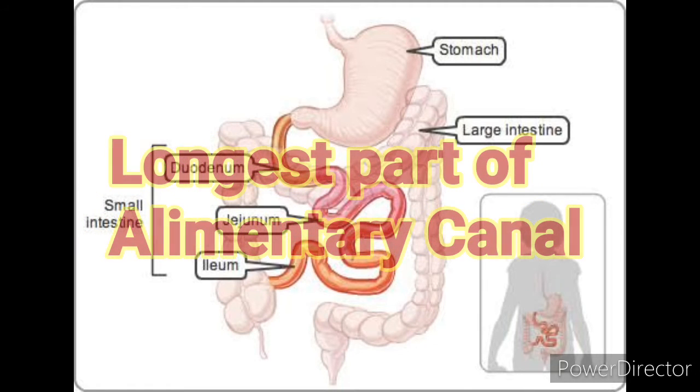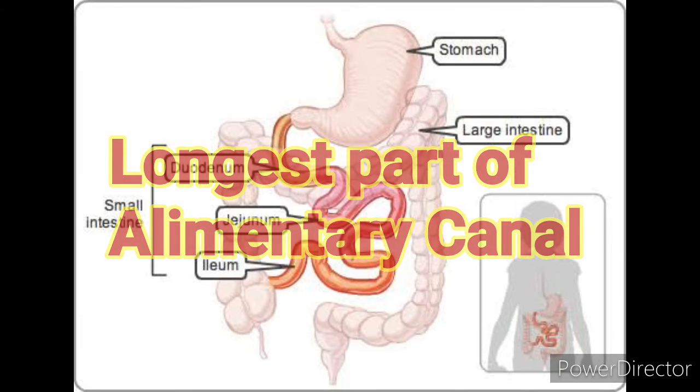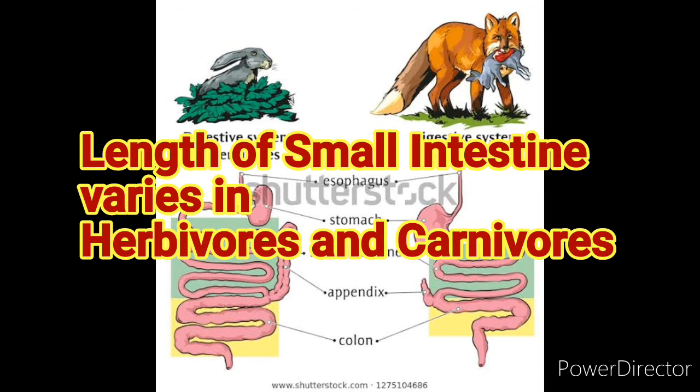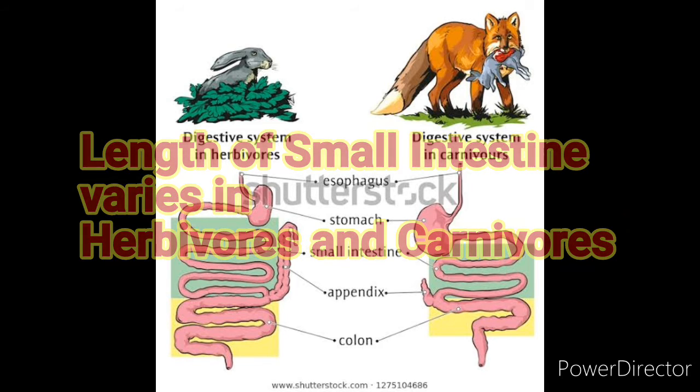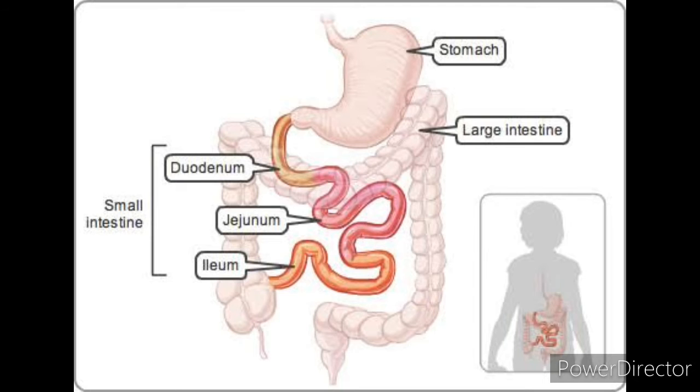From the stomach, the food now enters the small intestine. This is the longest part of the alimentary canal, which is fitted into a compact space because of extensive coiling. The length of the small intestine differs in various animals depending on the food they eat. Herbivores eating grasses need a longer small intestine to allow the cellulose to be digested. Meat is easier to digest, hence carnivores like tigers have a shorter small intestine. The small intestine is divided into three parts: duodenum, jejunum and ileum.